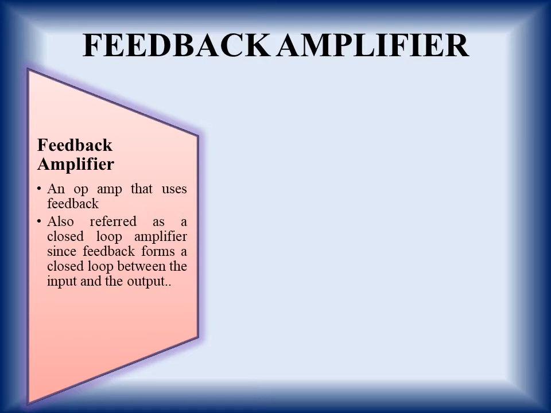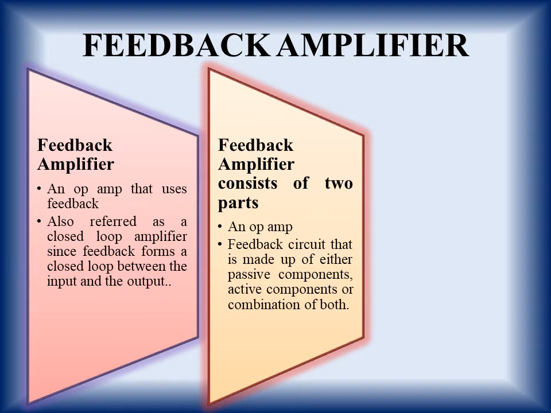So in case of op-amp, the feedback amplifier is an op-amp that uses feedback. It is also referred to as closed loop amplifier because there is a loop formation between output and input, since feedback forms a closed loop between input and output.